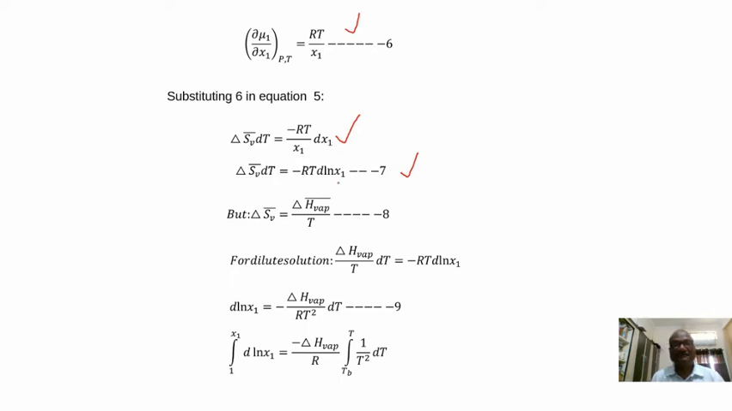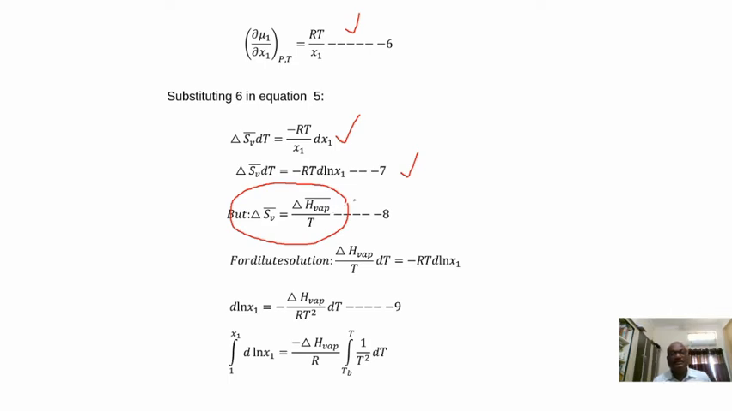Because dx1 by x1 is d log x1. So delta SV bar into dT is equal to minus RT d log x1. What is delta SV bar? It is the change in entropy, the molar or partial molar entropy of the vapor and liquid. But delta SV bar, again from the entropy concept, we can write as delta H bar by T, because delta S is equal to delta H by T. We know that formula: change in entropy will be equal to change in enthalpy divided by absolute temperature.